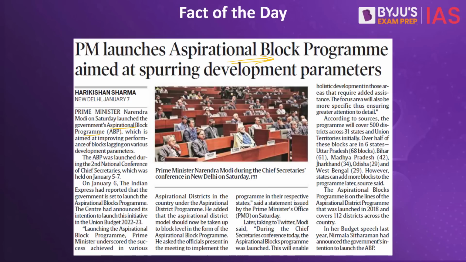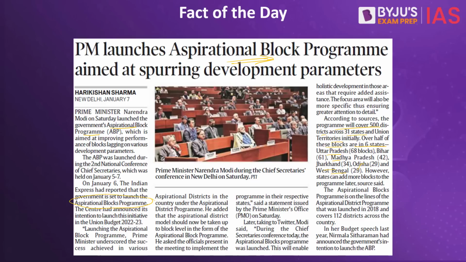This basically means they will identify the backward blocks within a particular district. They will select the blocks which are lagging behind on the various developmental parameters and ultimately improvise on these blocks as well. So Prime Minister Narendra Modi goes on to say that this aspirational block program will help in identification of the blocks which are comparatively backward, and over a period of time they would be developed. According to sources, the program will cover 500 blocks across 31 states and union territories initially. Over half of these blocks are in 6 states: Uttar Pradesh, Bihar, Madhya Pradesh, Odisha, Jharkhand and West Bengal.